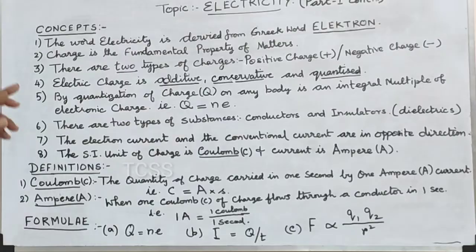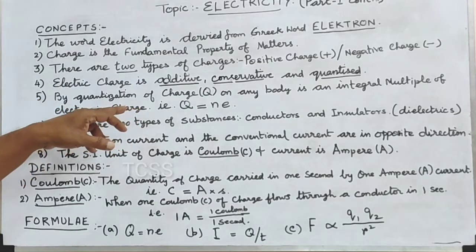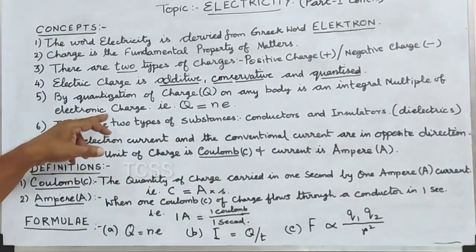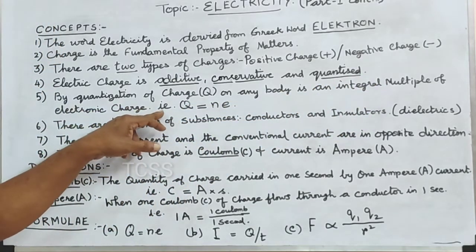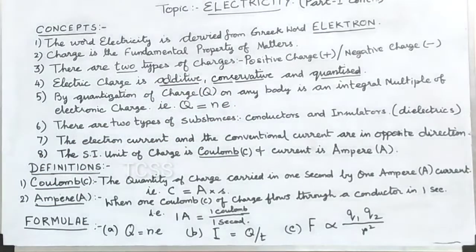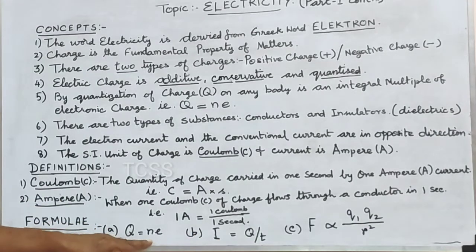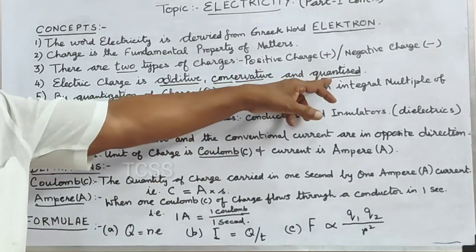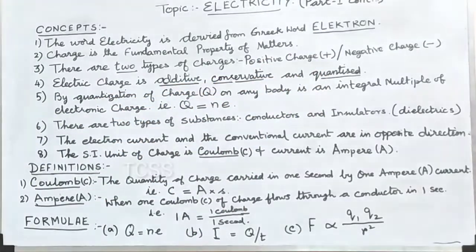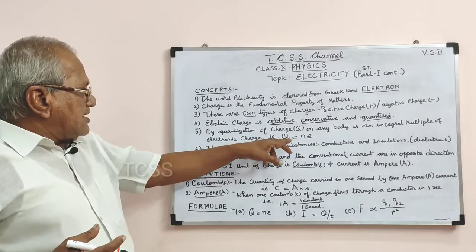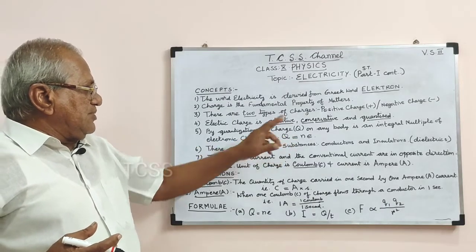The fifth concept is, by quantization of charge, Q on any body is an integral multiple of electronic charge. That is, Q is equal to N into E. Just now I told you the same thing. That is by quantization, and therefore the charge is said to be quantized. So it is a formula. Q is equal to N into E.